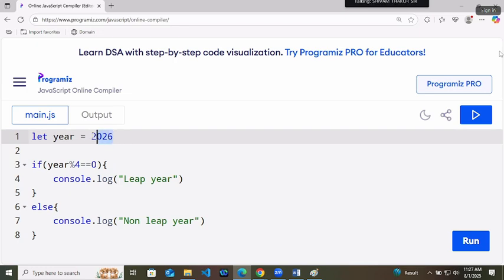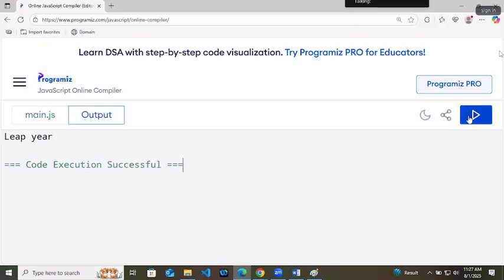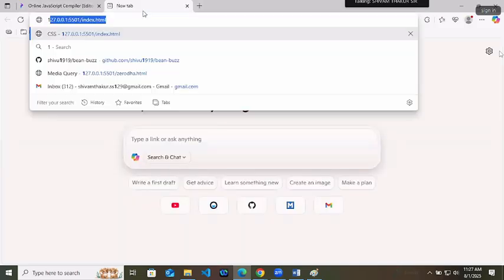Let's say if we are writing 1900, leap year, but 1900 was not a leap year. It was not a leap year.